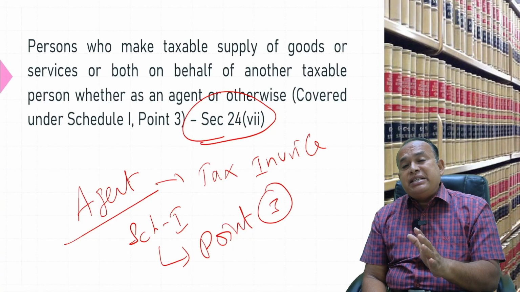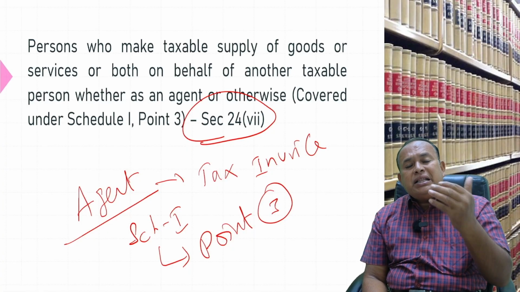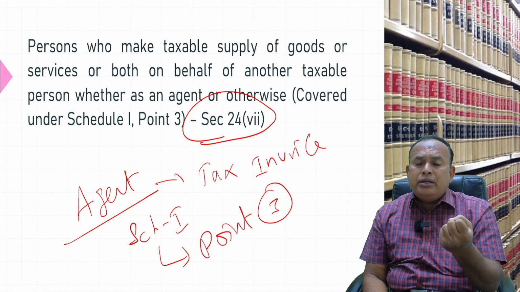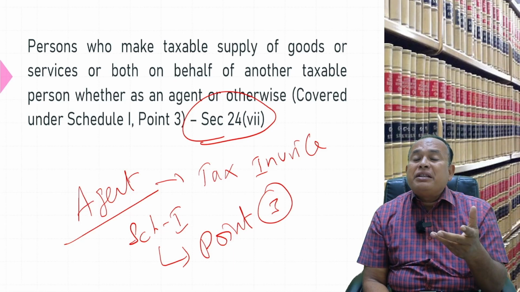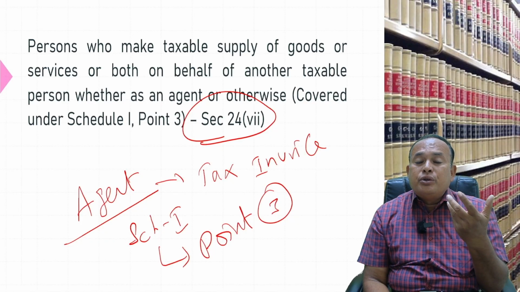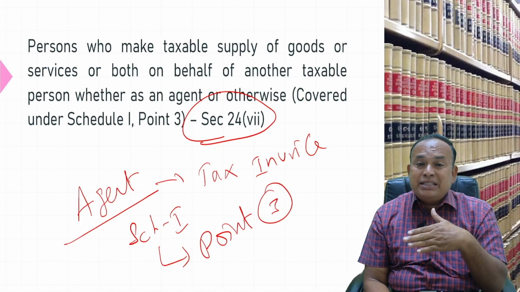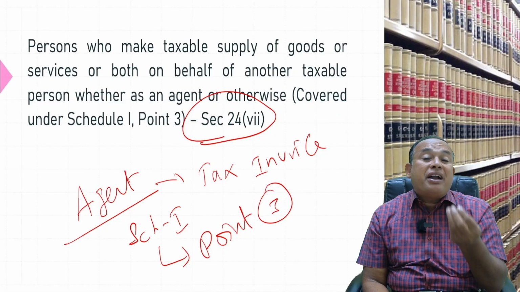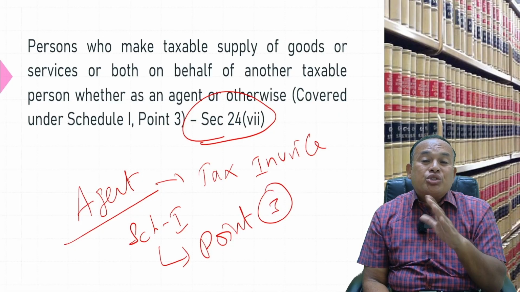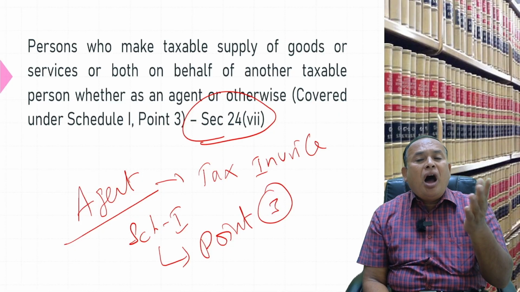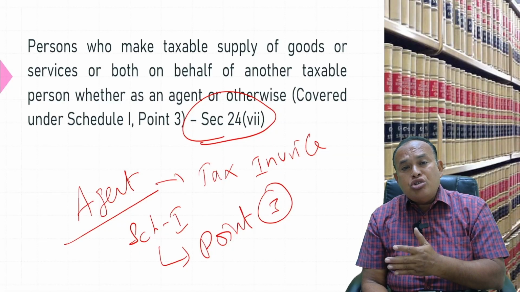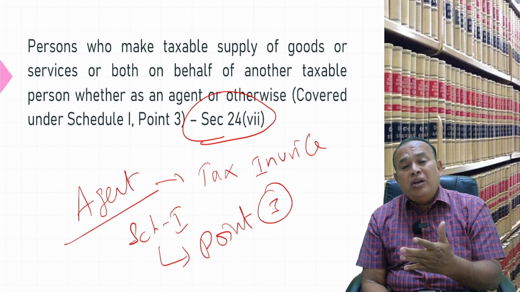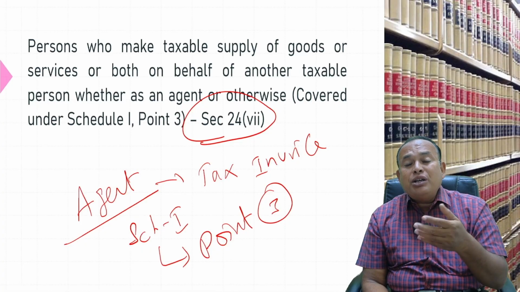Such an agent is covered under the clutches of Schedule 1 point number 3, which covers supply of goods by the principal to his agent, where the agent has undertaken to supply the goods on behalf of his principal, or supply of goods by the agent to his principal, where the agent has undertaken to receive the goods.